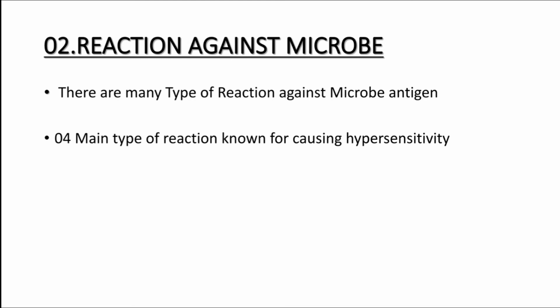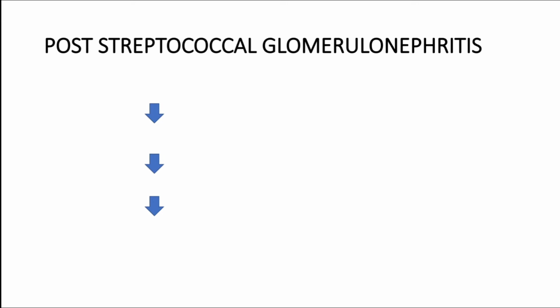All right. Now the second example is reaction against the microbial agent, right? During the dealing with microbial agents, the body can show hypersensitivity reactions, and basically there are four main types of such hypersensitivity reactions during the dealing with microbial antigens. The first one is post streptococcal glomerulonephritis. Here what happened, friends?